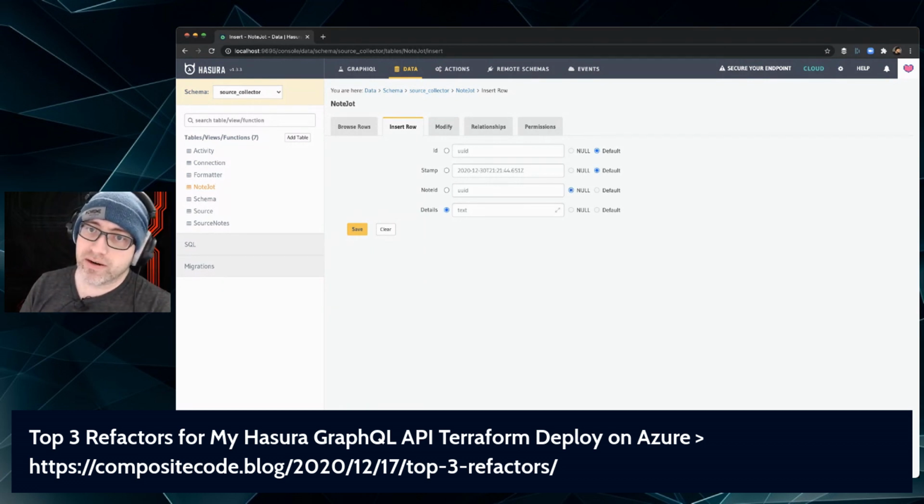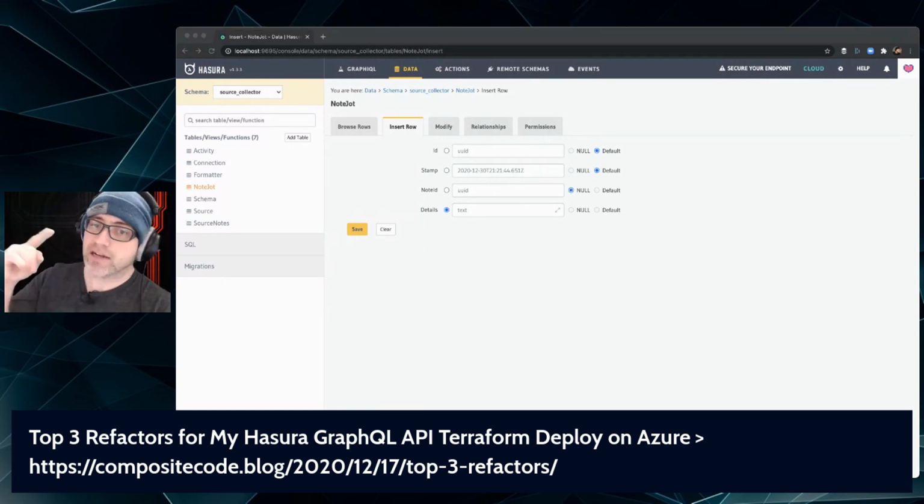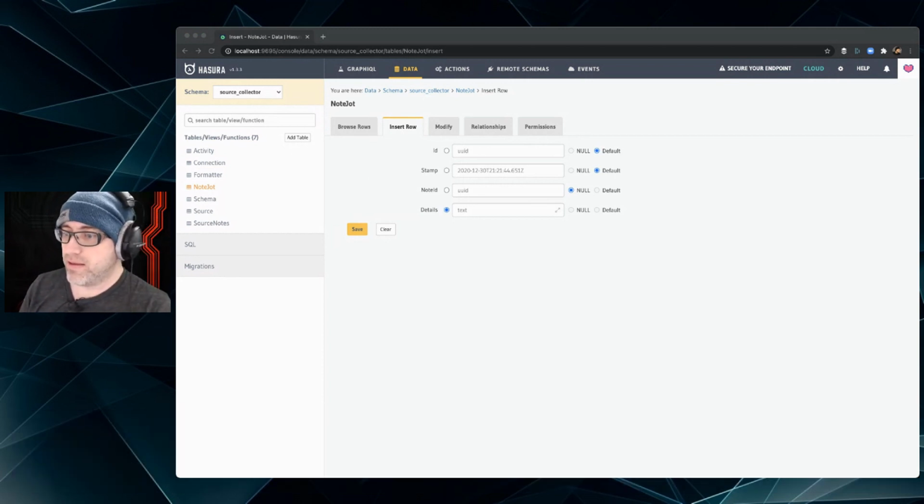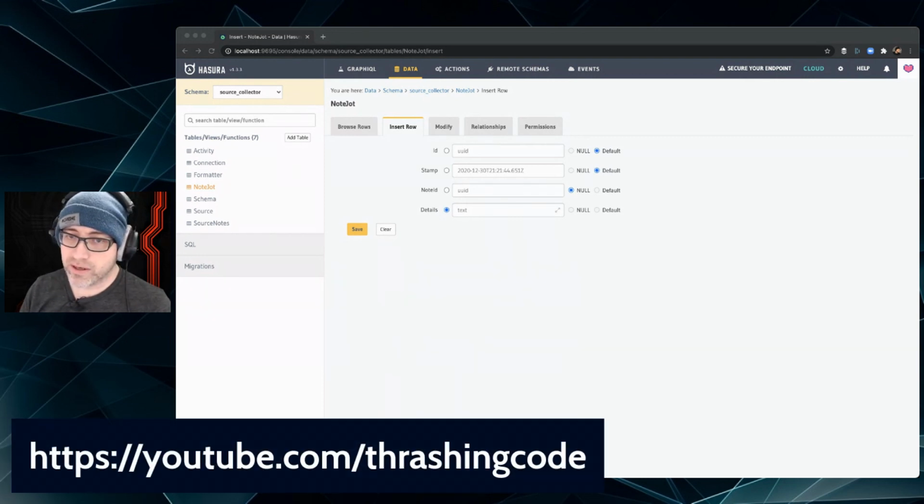So that's an elephant ear relationship where it relates back to the thing that it's connected to. If you want to learn more about relational database data modeling, I have a video out on that right now, out on my YouTube. So you can check that out. Swing out to my YouTube at youtube.com/thrashing code, which is also where I will send this VOD when I'm wrapped up with this.